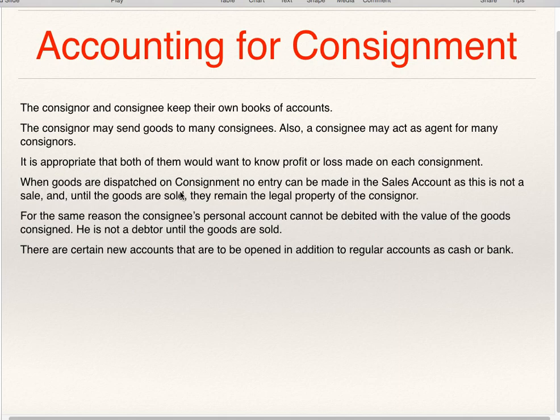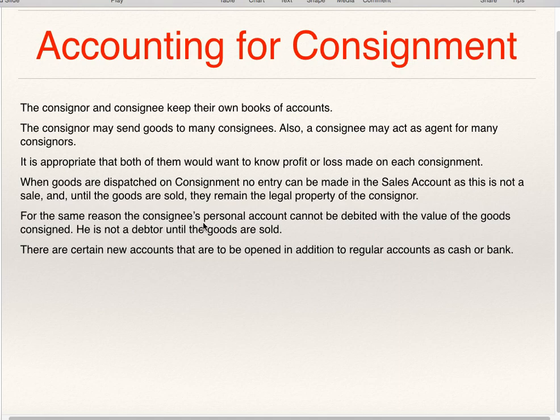When goods are dispatched on consignment, no entry can be made in the sales account as this is not a sale, and until the goods are sold, they remain the legal property of the consignor. So until the sale, even if the goods are with the consignee, the legal owner is the consignor.